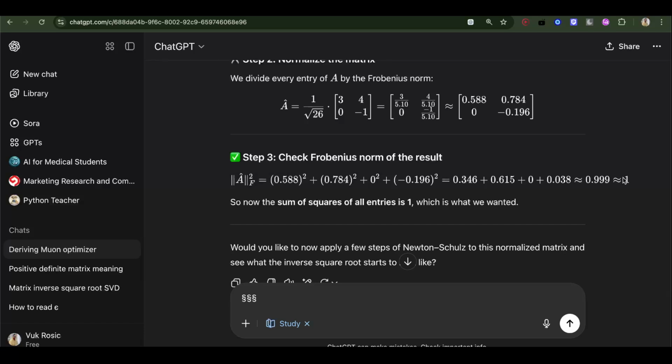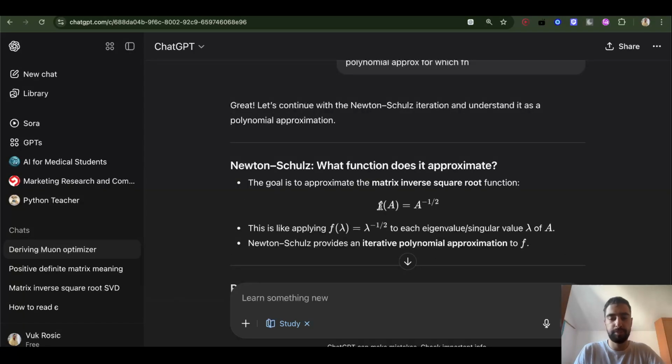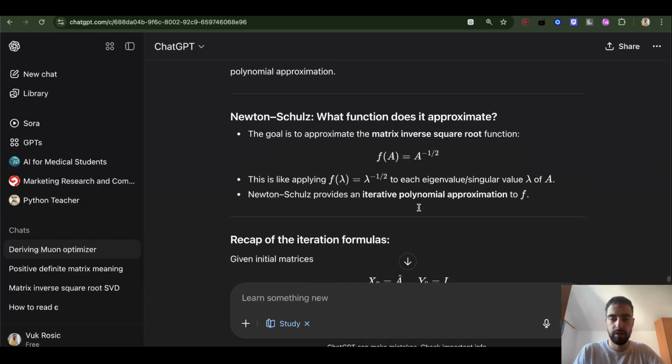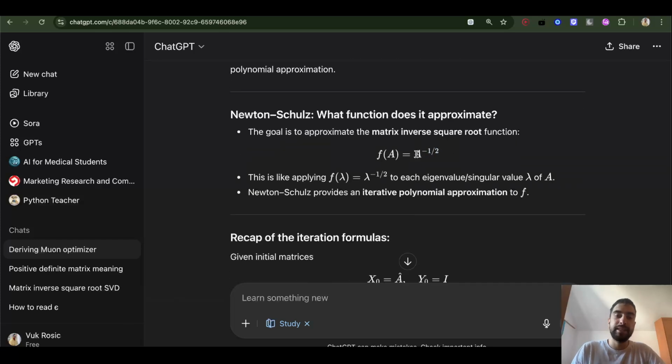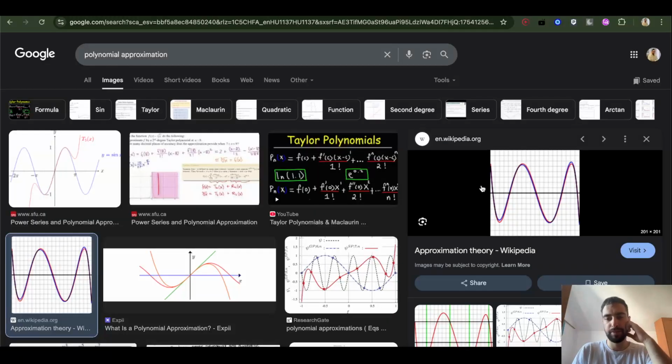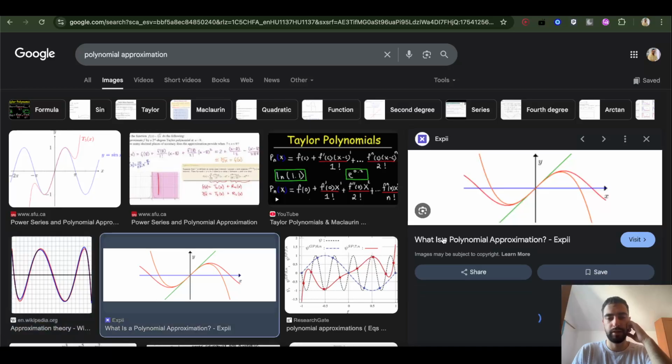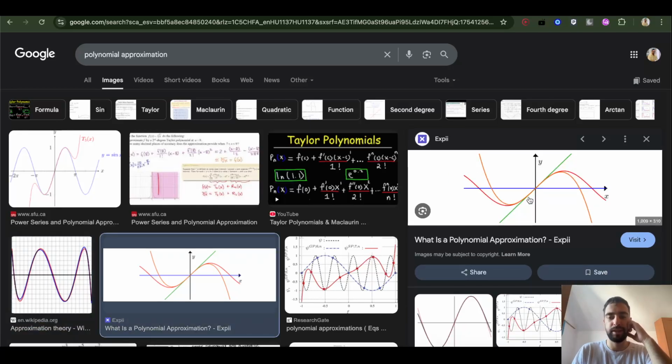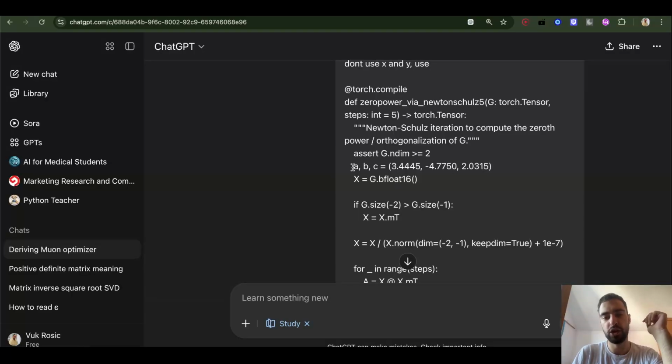Newton-Schulz is a polynomial approximation, so it uses a polynomial to approximate this function. Polynomials are easier to compute, so we will use them. You can use polynomials to approximate different functions. For example, you have this function you can approximate, and you see that in some region the polynomial and the function it's approximating have very similar values. If you check the code here, we have a, b, c variables that are hard-coded. These are coefficients.